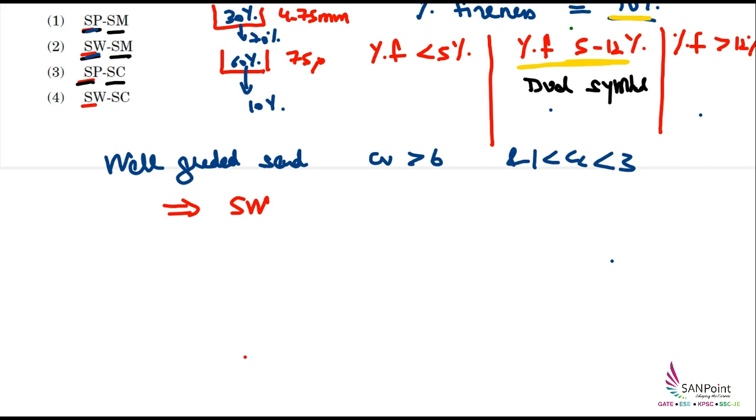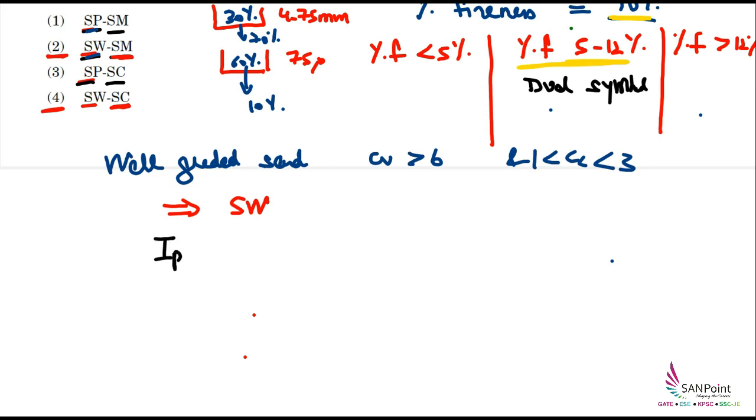If I see the options, either answer 2 or answer 4 is correct. The difference between the second and fourth option lies in the second term. M stands for silt and C stands for clay. Now we have to check whether this sand contains 10% silt or whether that 10% belongs to clay. In order to check this, we find the value of IP.